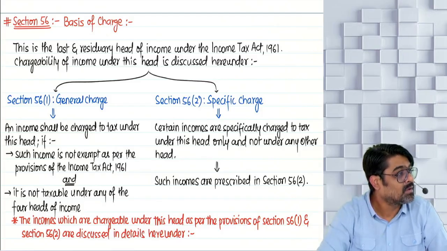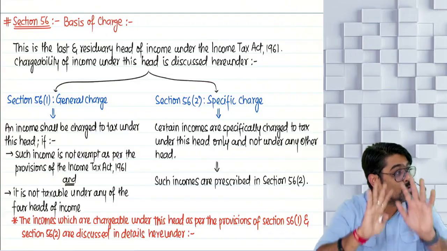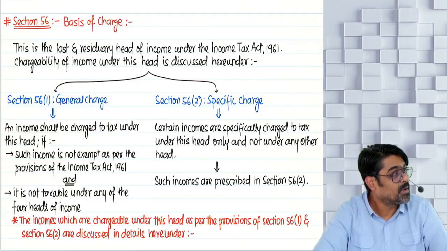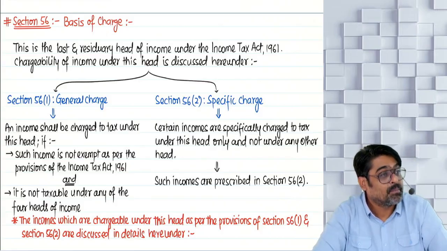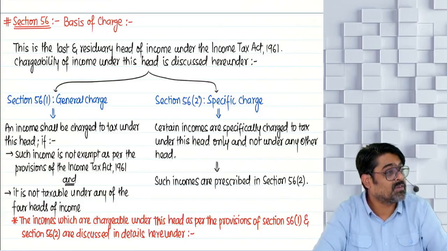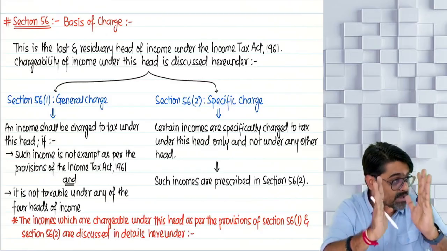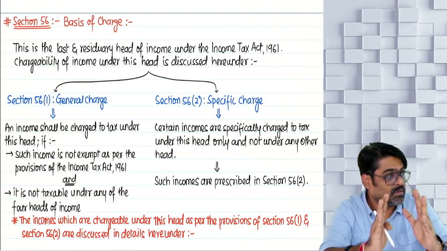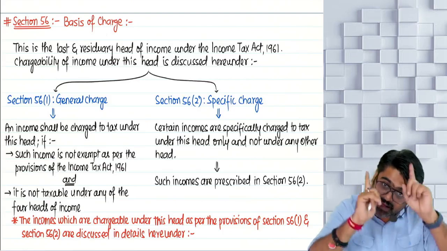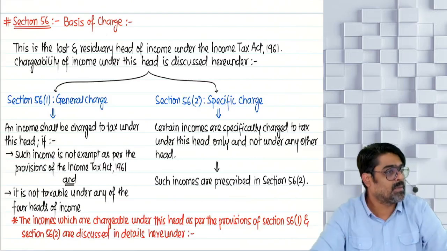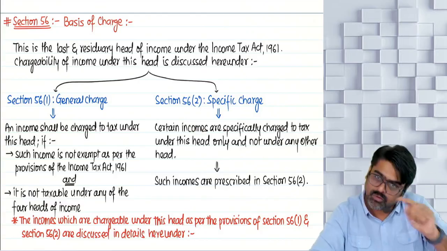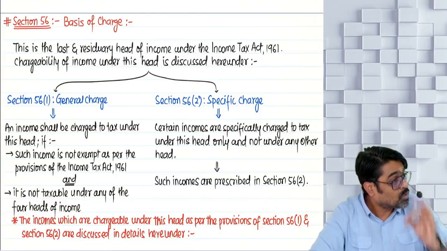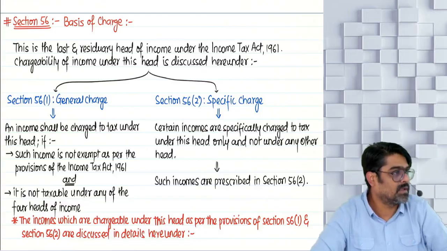Yes or no? Any business contract compensation, export incentives, and perquisites in the course of business or profession are taxable under the head PGBP. Those specific types of receipts you cannot classify under any other head, because they are to be treated as your business income. Yes or no?